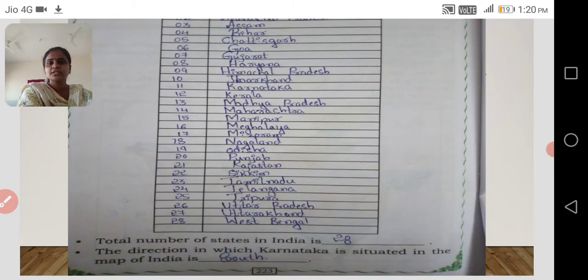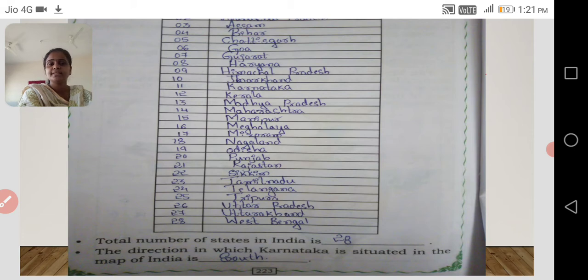Yes, in which direction is Karnataka situated in the map of India? In the south part. Yes, so if South Indians are being called, then who will all come under that? Karnataka, Kerala, Tamil Nadu, Andhra Pradesh, these all come under the south part of India. So we all are called South Indians. You might have heard. So the direction in which Karnataka is situated in the map of India is south.